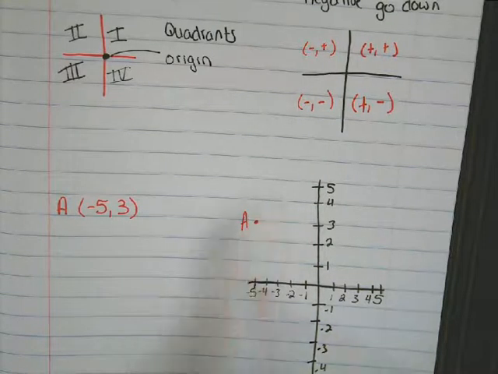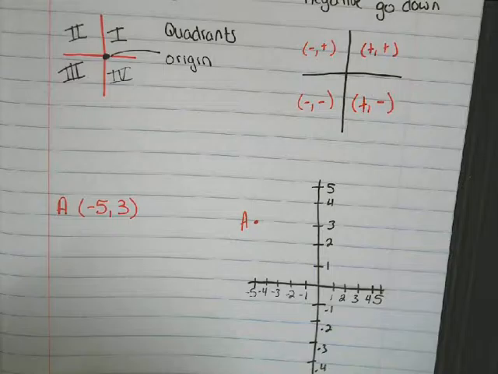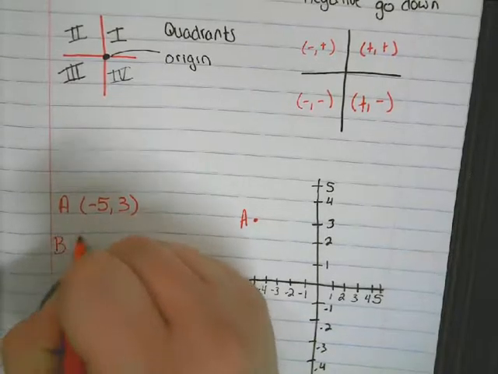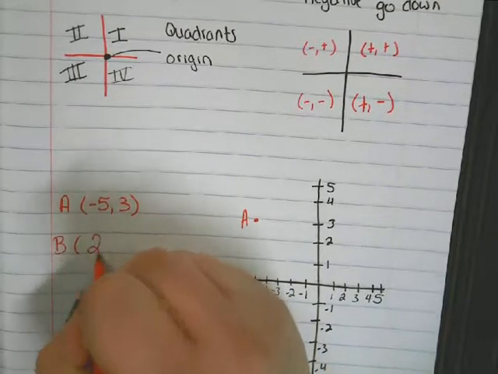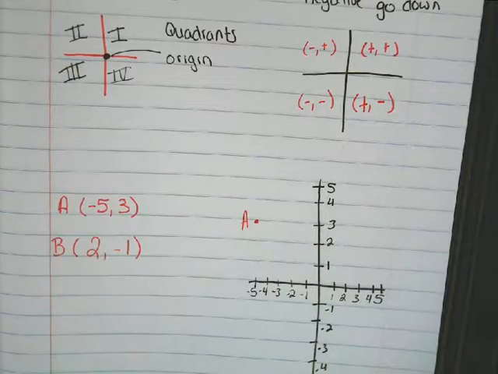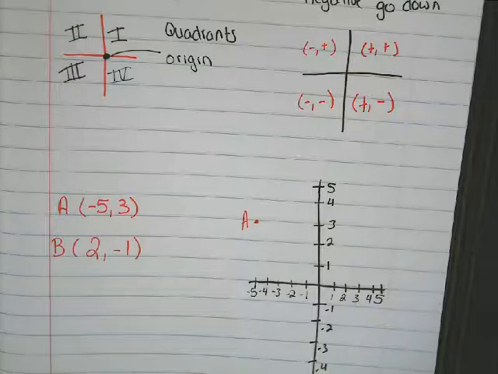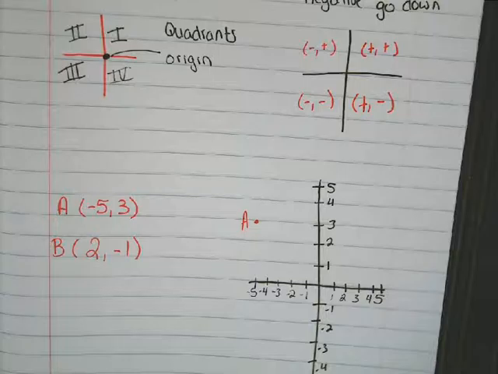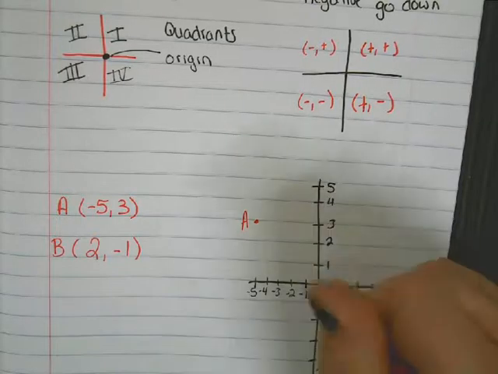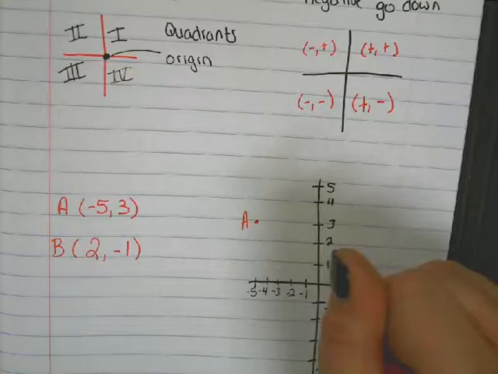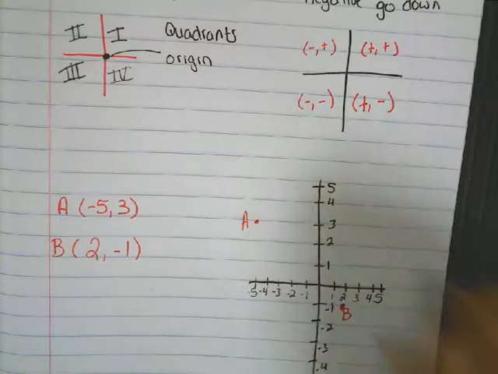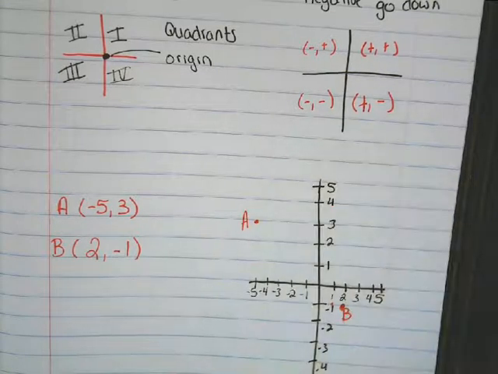Let's look at point B. And point B is at 2, negative 1. So I have a positive and a negative. Where should I end up? What quadrant? Should end up in quadrant 4. So positive 2 tells me to do what? Go right 2, then what? Down 1. So I should end up right there, and that is point B. Make sure you're going right or left first, then up or down.